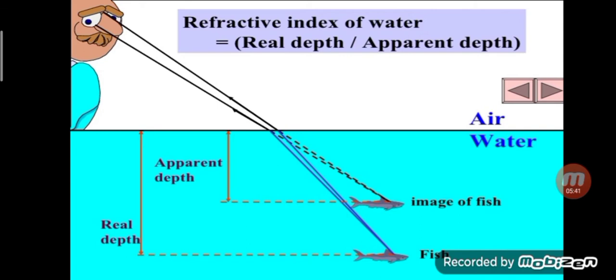So actually he can see the image of the fish, which is the apparent depth. But actually, where is the fish? At the bottom, and that is the real depth, where the fish actually lies.